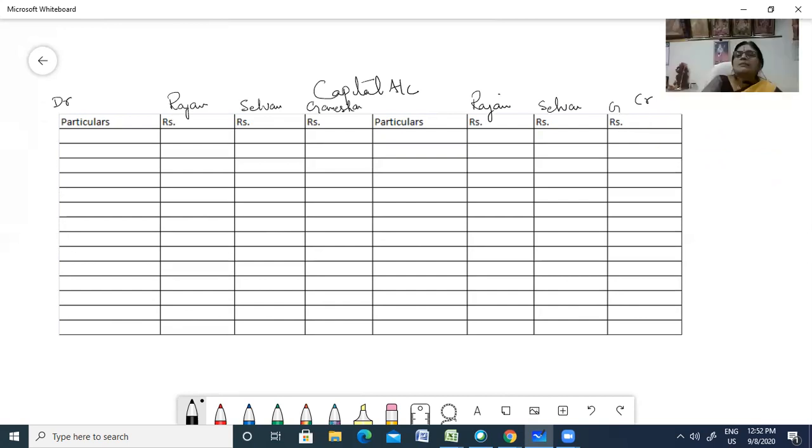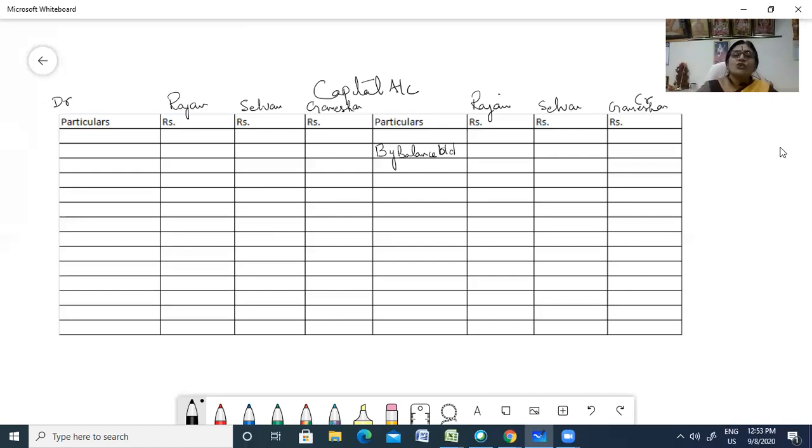So let me take it up. Now you have Ganesan here. To begin with, you first have to record the balance, by balance brought down from your balance sheet.